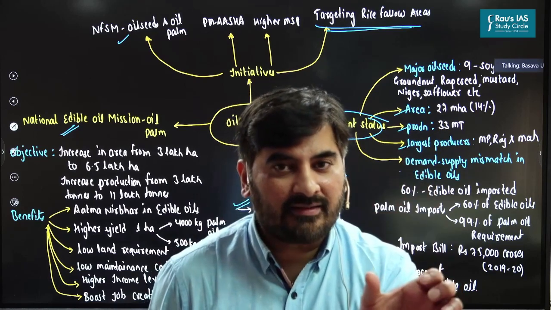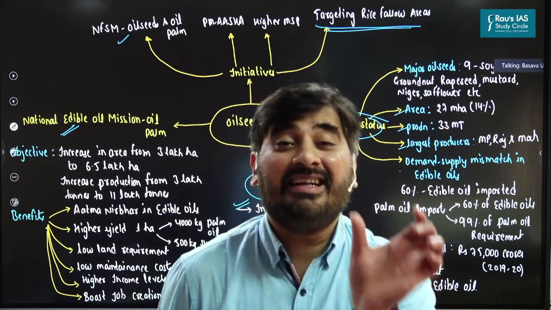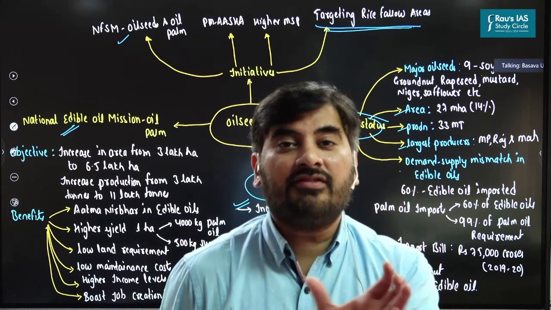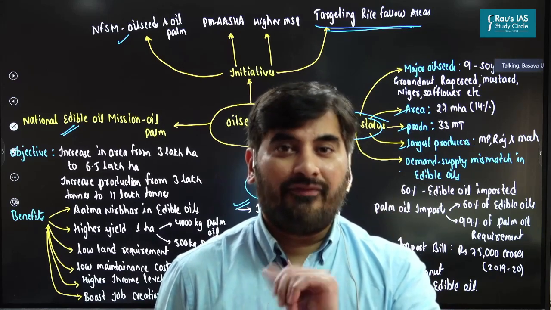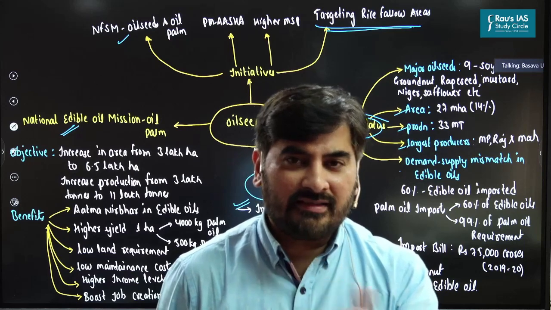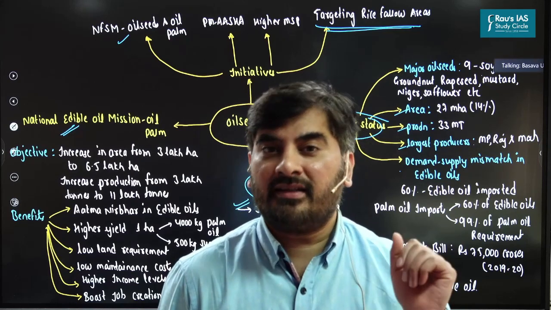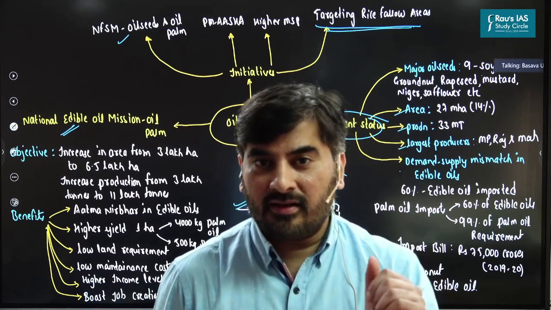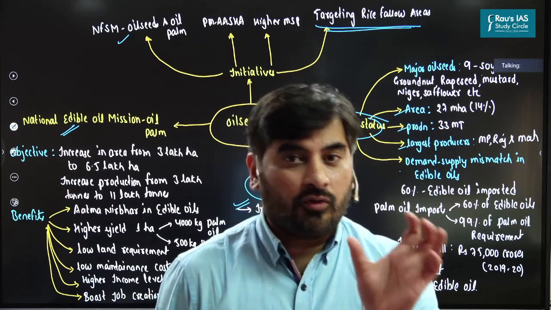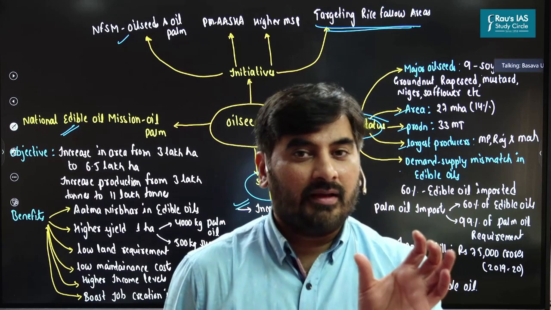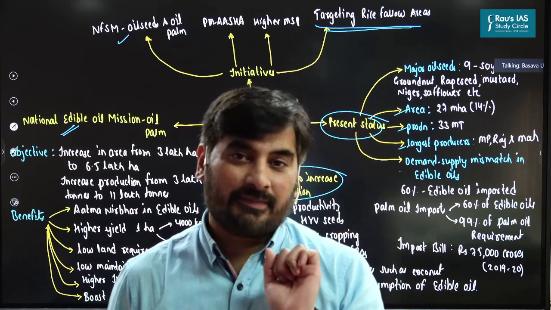So under this particular scheme, the government is giving grants to certain entities for buying of drones. Which are these entities? These entities could be Krishi Vigyan Kendras, agricultural universities, farmer producer organizations. So to some of these entities, the government is giving a grant.